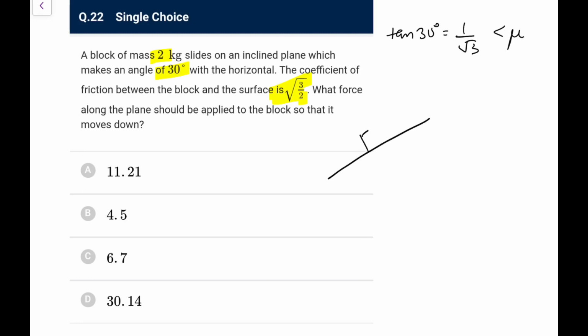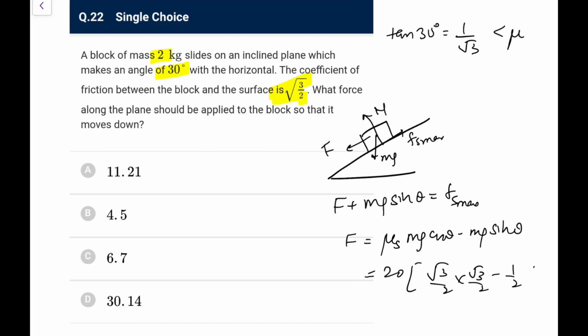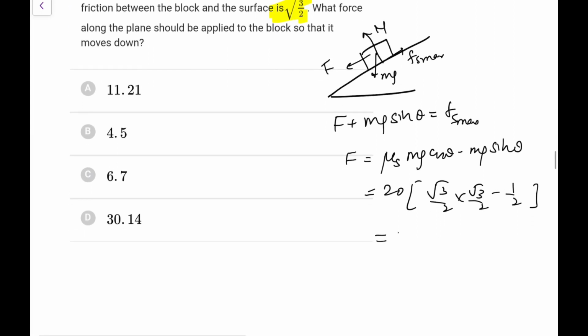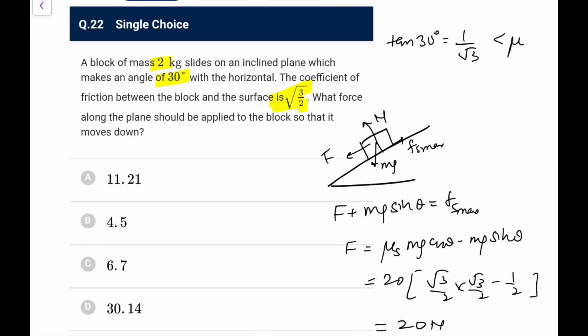So to move it down, you apply a force F. In the limiting case, that would be Fs max upward, and this will be supplemented by the mg component. So F minimum: F plus mg sin theta is equal to Fs max. So F required would be equal to Fs max, which you know as mu s mg cos theta, minus mg sin theta. Mg is 20, I take it out. Mu s is root 3 by 2, cos 30 is root 3 by 2 again, sin 30 is 1 by 2. So 3 by 2 minus 1 by 2 is 1. So it comes out as 20 Newton so that it moves down.